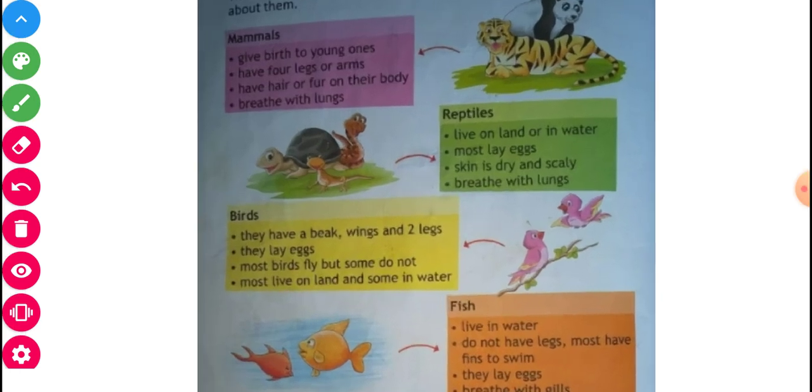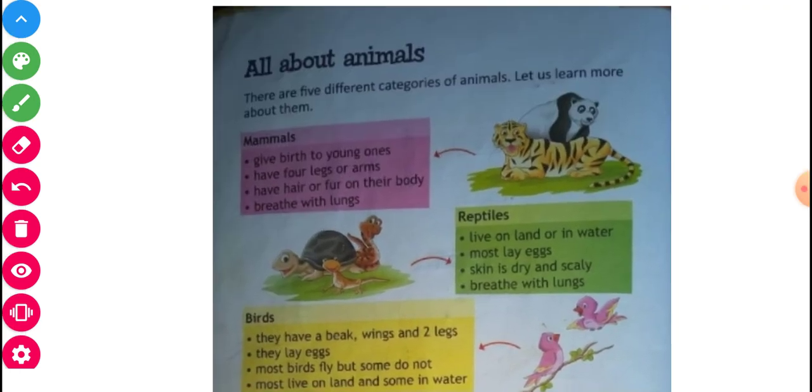Yes, first of all, mammals give birth to young ones, have forelegs or arms, have hair or fur on their body, and breathe with lungs. Reptiles live on land or in water, mostly lay eggs, have dry skin, breathe with lungs, and bird.